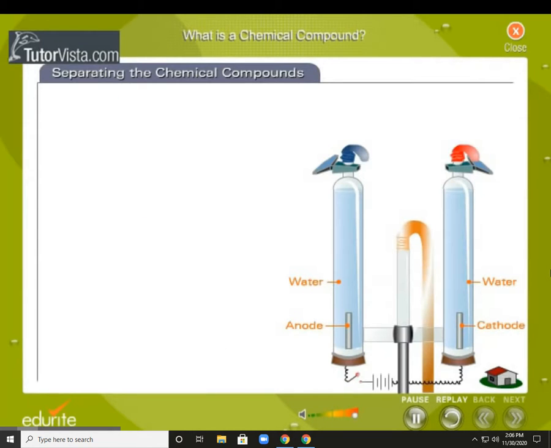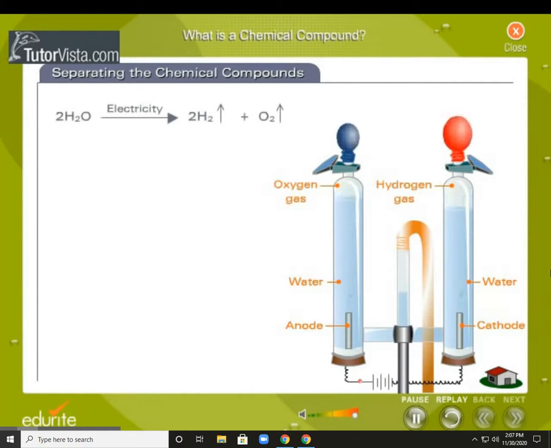Separating the chemical compounds. Unlike mixtures, which are fairly easy to separate, the strong bonds in a compound can be broken only by chemical means. By using electricity, we can break the bonds holding the elements hydrogen and oxygen present in the compound water. When an electric current passes through two tubes full of water, it breaks the tight bonds between the hydrogen and oxygen atoms in each water molecule.